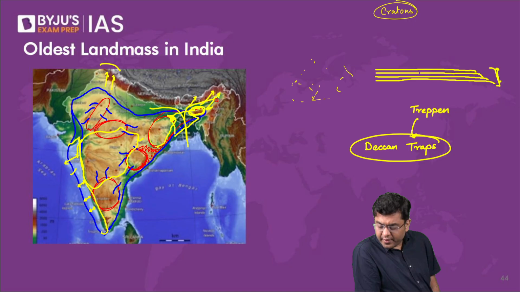Where does the rivers emerge in the cratons? So from the various different hills, just like now you have the rivers originating in peninsular part of India as well. So there also you had the origin, any landmass which comes into existence, rivers will always come into existence along with it.